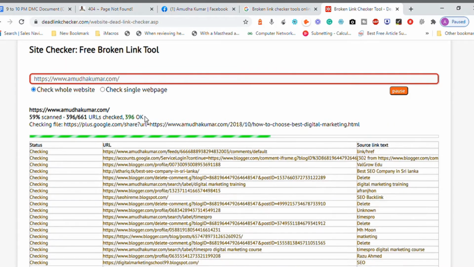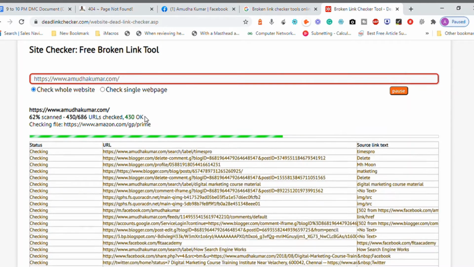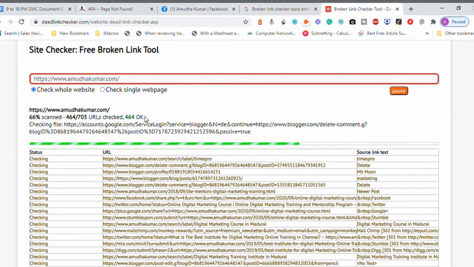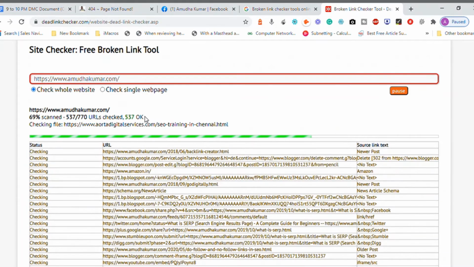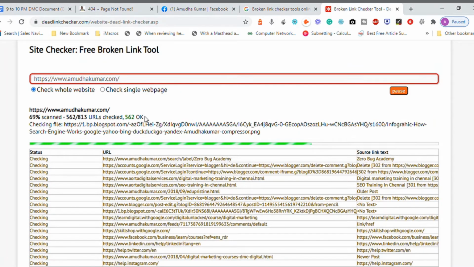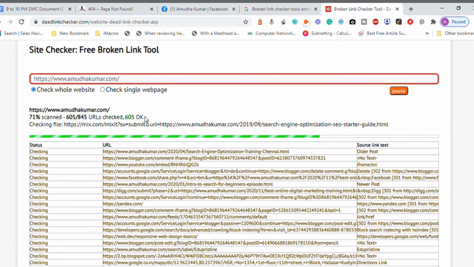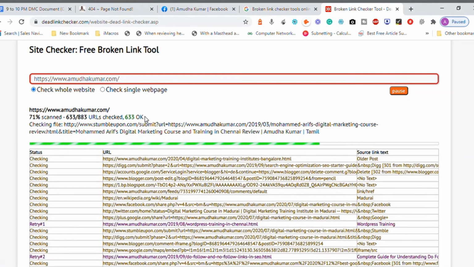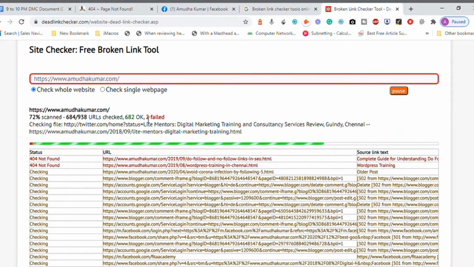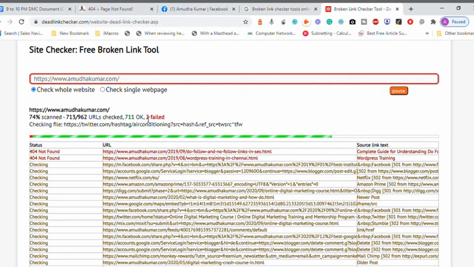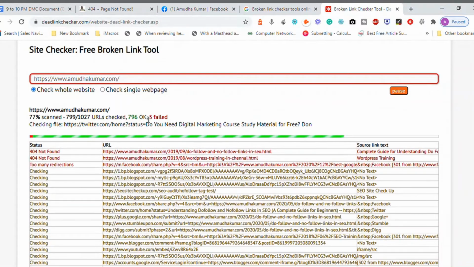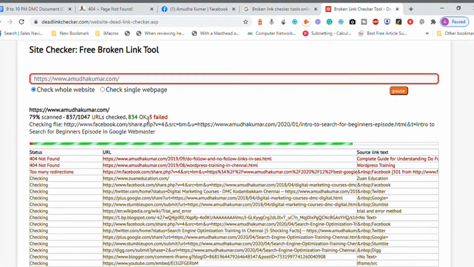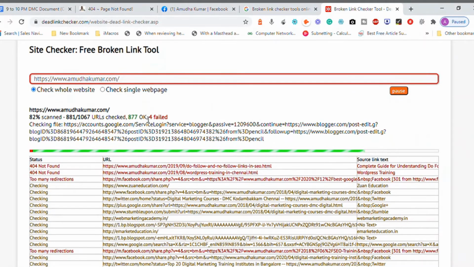Now it is 300 plus links which are in the status code. If it finds any other link, it is going to tell me that this link is broken or it is not working. So it is basically a concept of advanced SEO, where you need to figure out which link is not working and we need to fix it. There are two links which failed, do follow links in SEO and WordPress training in Chennai. So that is also not available or working.